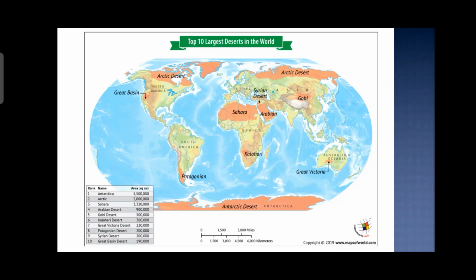So Antarctica is the largest desert. Then we have the Arctic desert. Number three is the Sahara Desert, then the Arabian, Gobi, Kalahari, Great Victoria, Patagonian, Syrian, and Great Basin deserts. So you can see the locations of these deserts in different parts of the world.